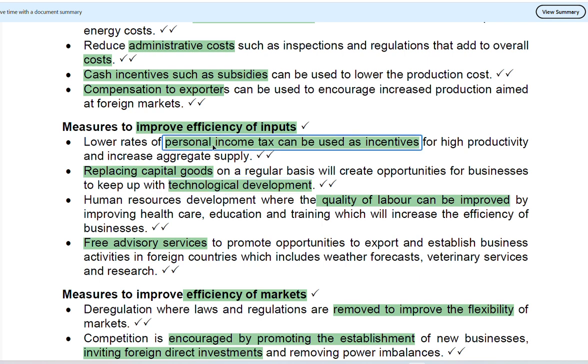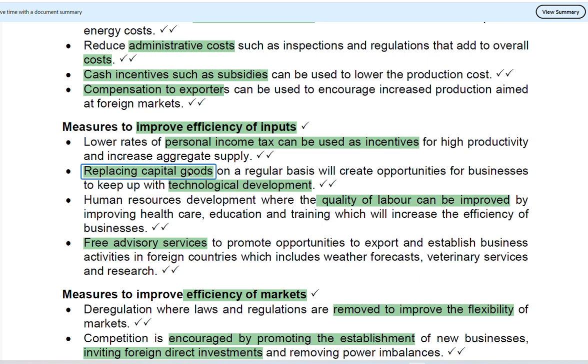Through low rates of personal income tax, replacing of capital goods to ensure that the company remains competitive and up to date with technological developments. So what does that mean to you? It simply means that if the company is replacing the machines they are using on a regular basis to be up to date with technology, they will be producing the products at a higher speed than they would if they didn't replace the old machine. So in that way, they remain competitive and they can produce the product at a lower cost and very quickly.